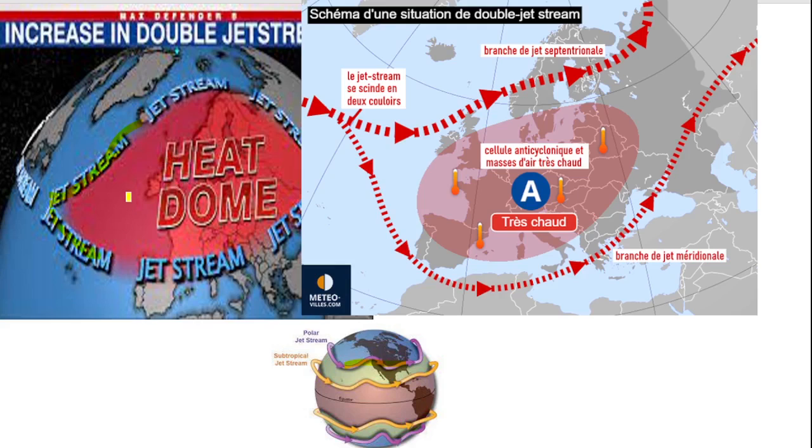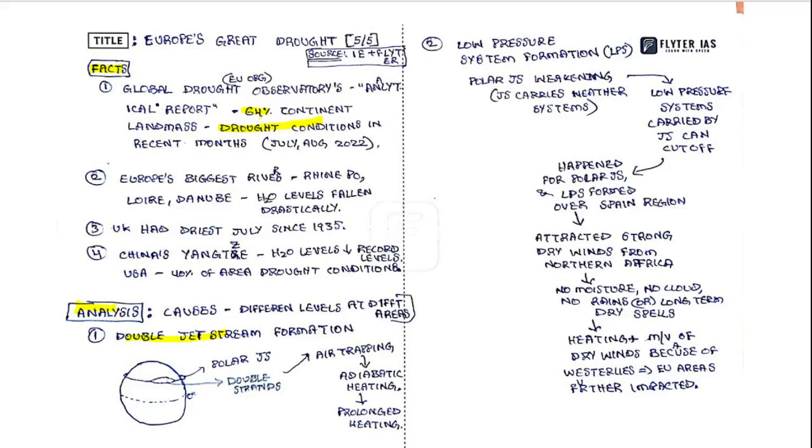dome. Why? Because the air is trapped between these two jet streams, and there is no mixing of air. The temperature of this air will rise with time, finally resulting in a heat dome. Heat waves further result in drought conditions. So the first point, I think you understand this. Please use this keyword. This is the process of heating, how the heat dome forms there.